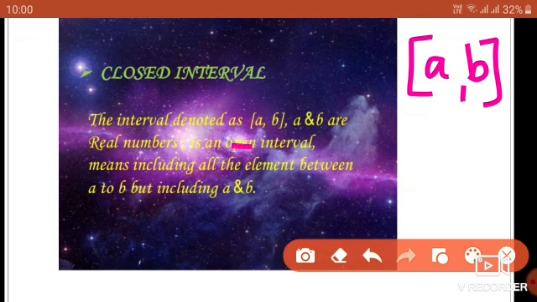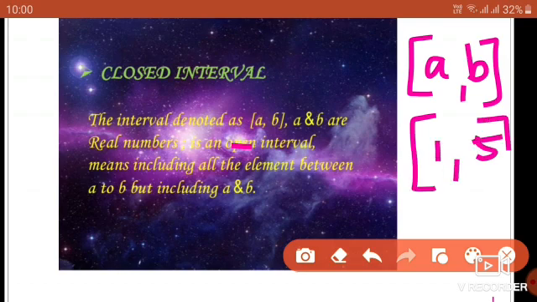A closed interval means including all the elements between A and B, including A and B. Here A and B will be included, and also all the elements between A and B. For example, if I write [1, 5], 1 and 5 also will be included in this closed interval.